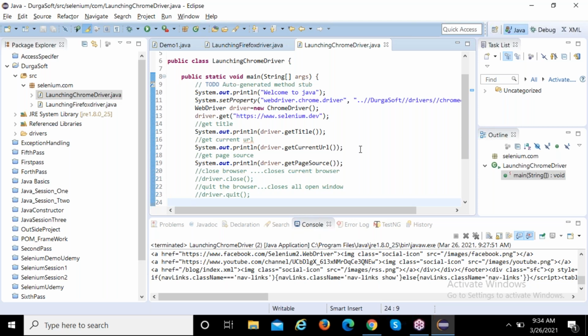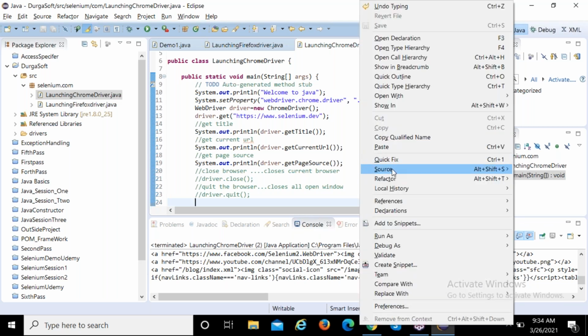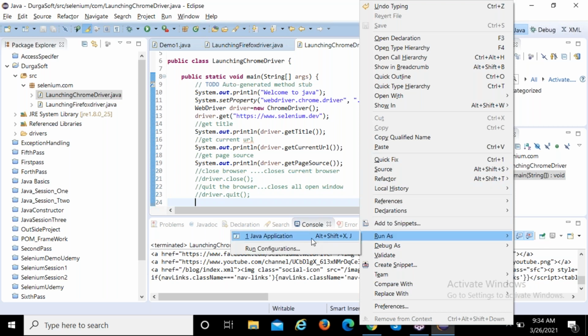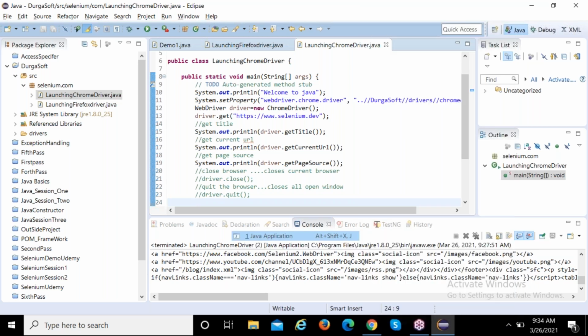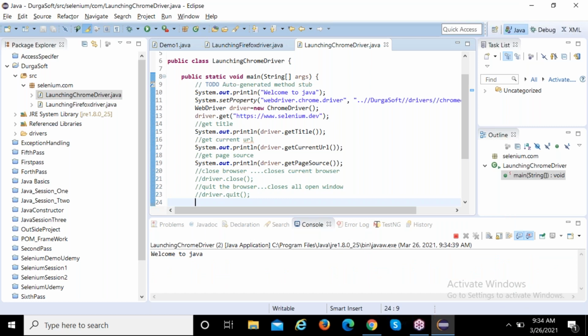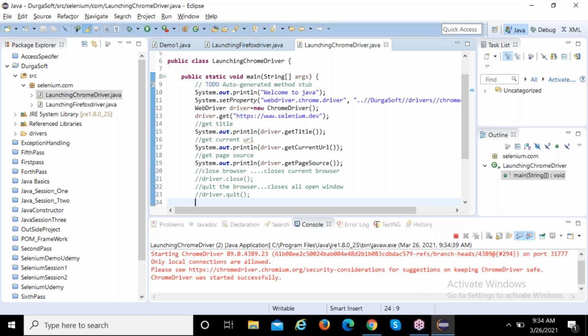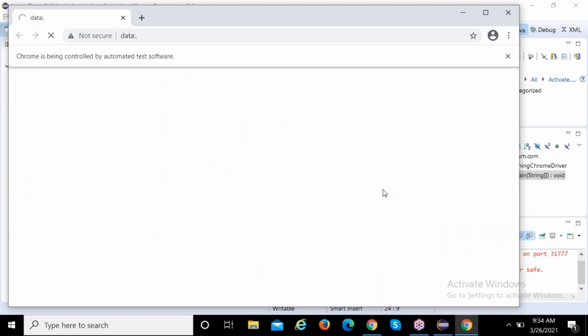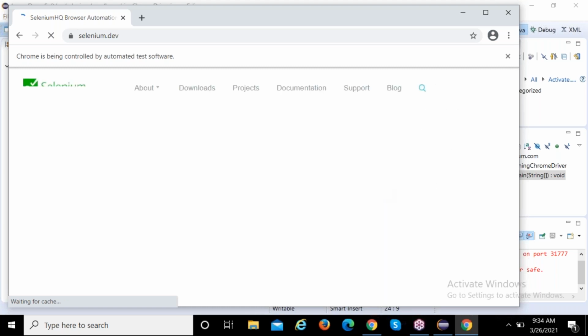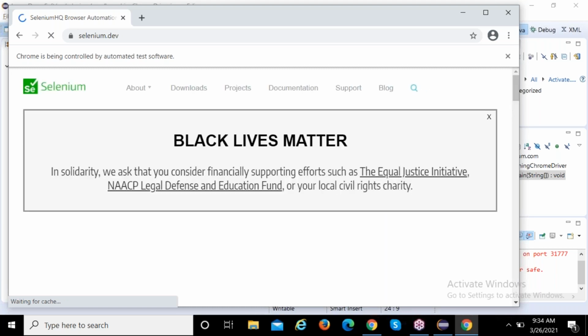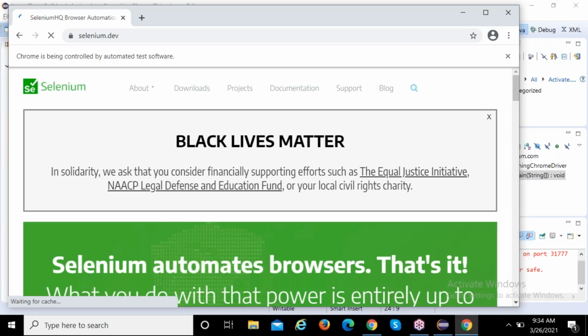If you observe the screen when you run this, you are getting only half of the screen, not the full screen. It is not maximizing. So they provide one command.